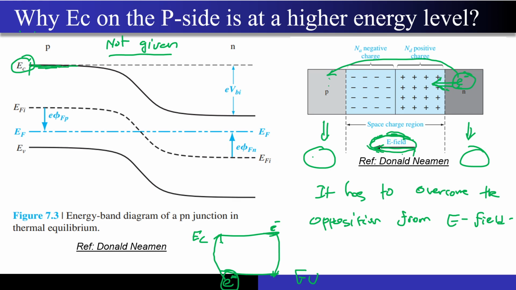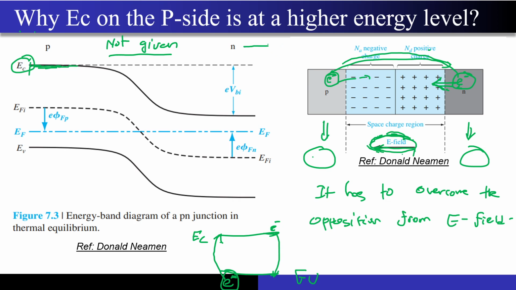So if from this region the electron wants to move from left to right, the electric field is in the opposite direction. So now this electron, whatever is present over here, will not face any opposition. It can move easily from left to right. But when it tries to move from right to left, it is facing some kind of opposition. Correct, so now what can I say?